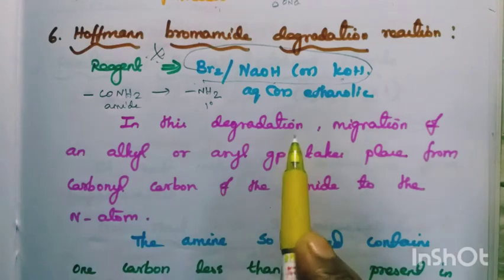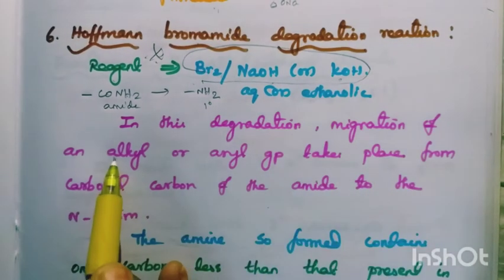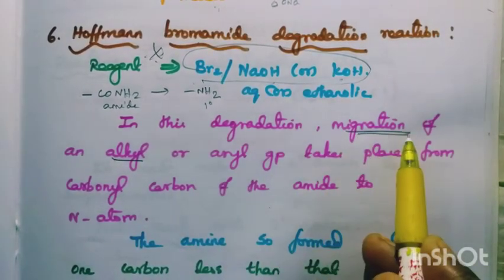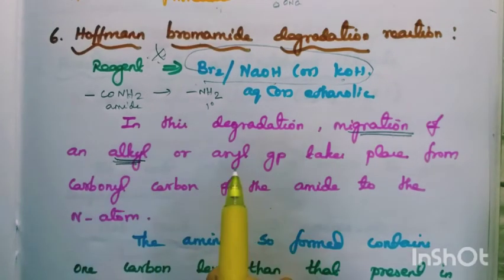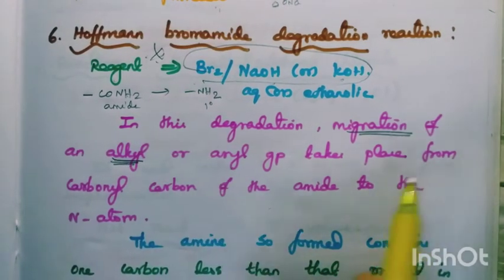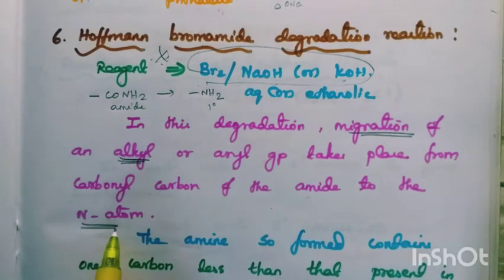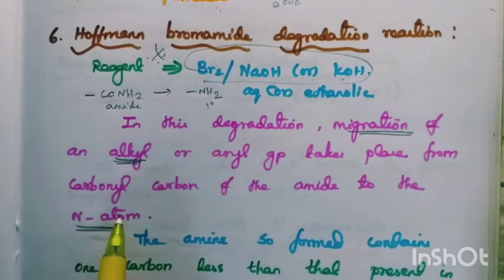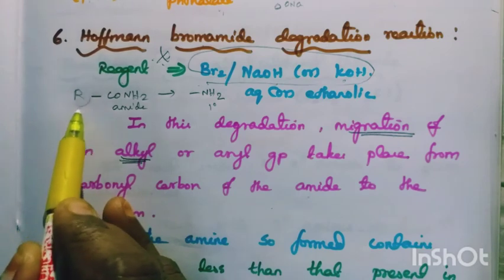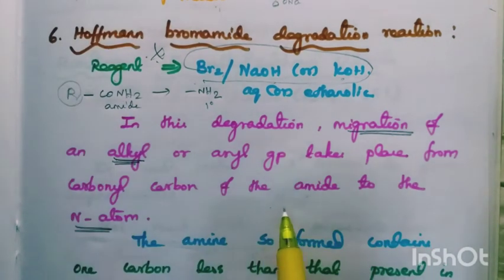So in this degradation, there is migration of an alkyl group. What is the first step? Migration of alkyl or aryl from the carbonyl carbon of the amide to the nitrogen atom. Here we have one aryl group, and that goes to nitrogen.